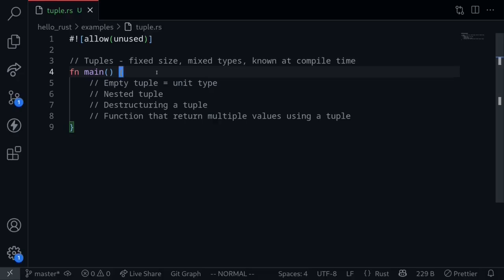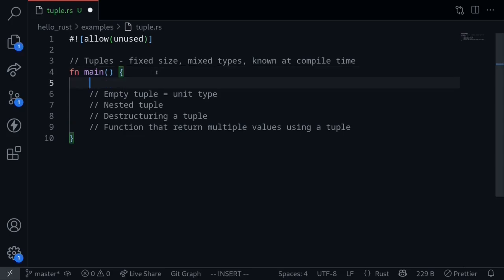Tuple is a data type that represents a collection of values. This collection has a fixed size known at compile time, and the collection can have various types. Let's create a tuple. Let's say that t, for the first element, let's store a boolean, for the second element, a character, and for the last element, a u32. This is equal to, let's say true, and then next a character, let's put in an a, and for the number, let's put a 1. Okay, so this is how you would create and declare a tuple.